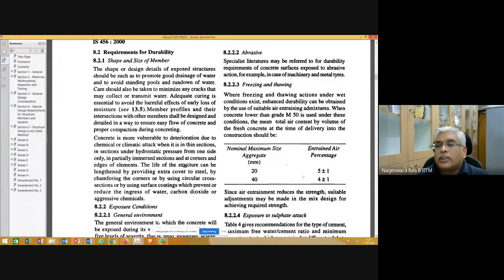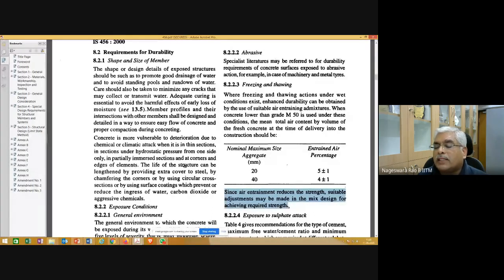going through this course. Freezing and thawing, where freezing and thawing actions under wet condition exist, enhanced durability can be obtained by use of suitable air entraining admixtures. And the details are given here, and more details of this you will be learning as a part of your concrete technology or advanced concrete technology. And you read this one here.